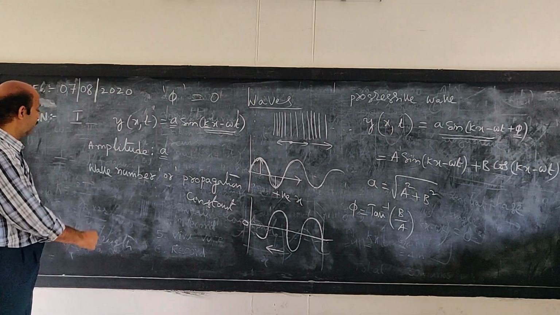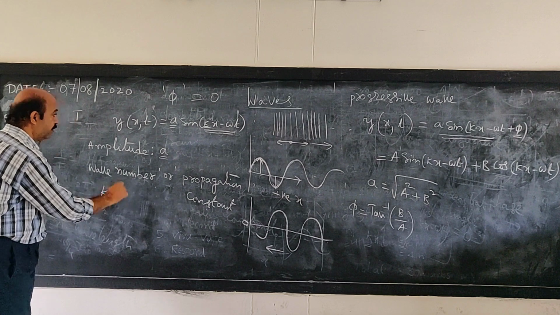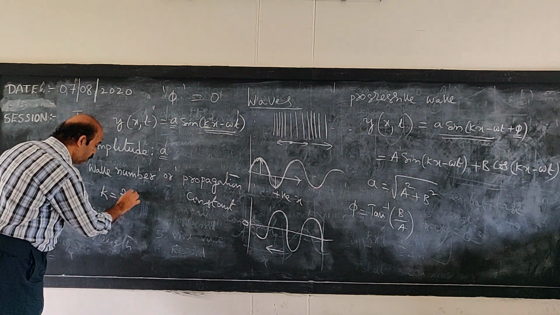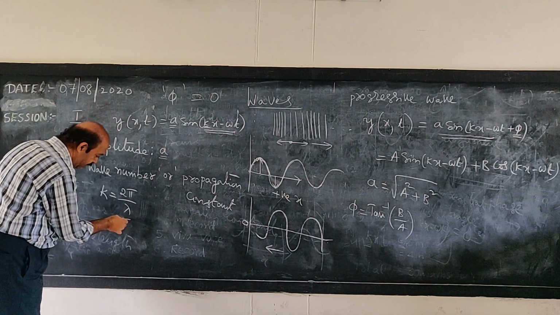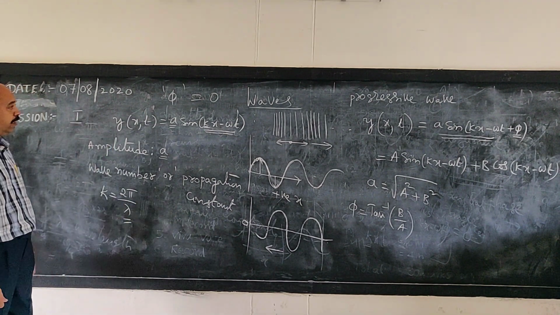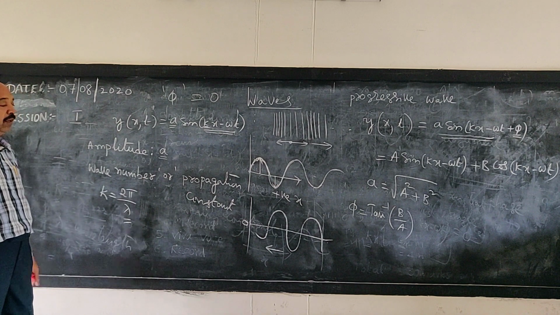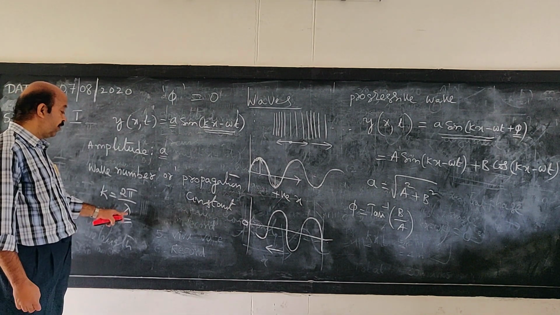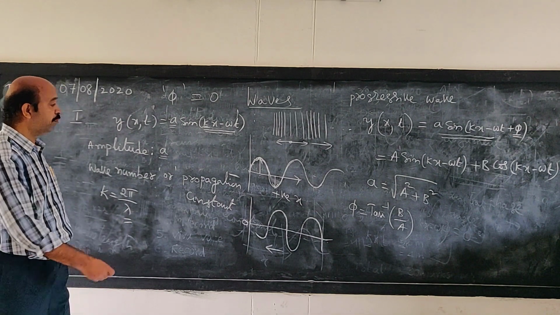Okay, here we can show that this is equal to 2 pi by lambda. But here, what is lambda? Already you may have some idea about this. Lambda is nothing but the wavelength. So, how do we define this wavelength?